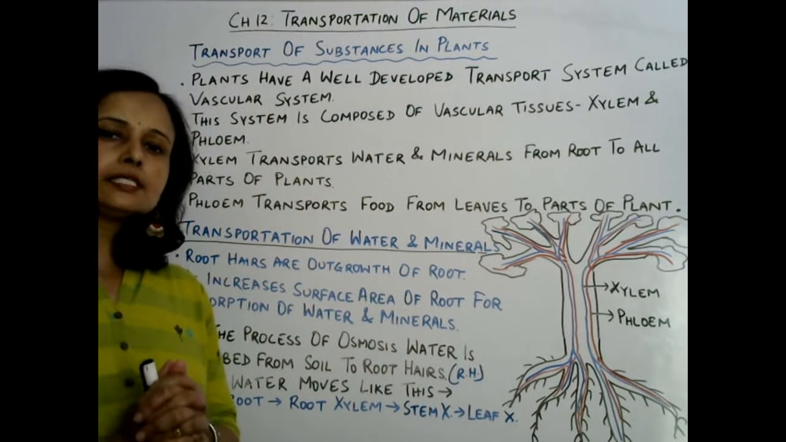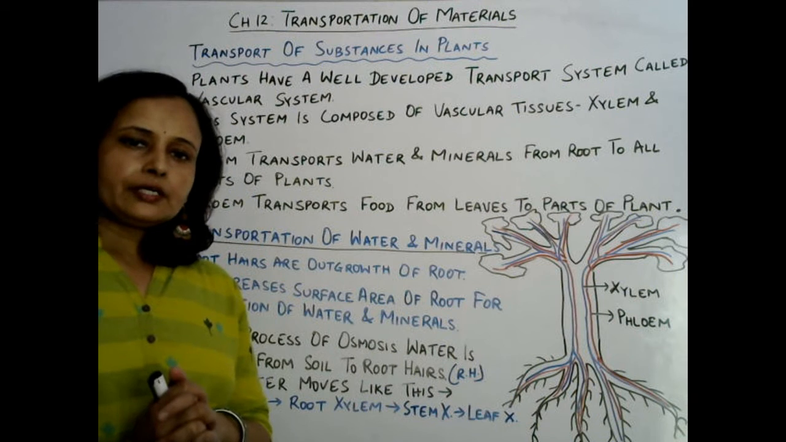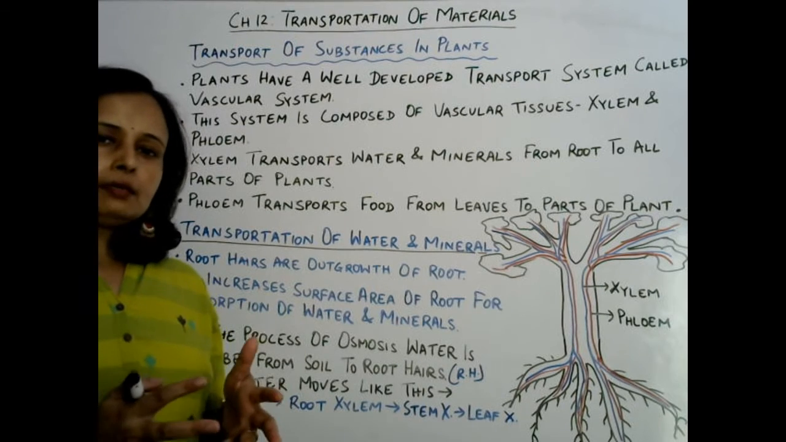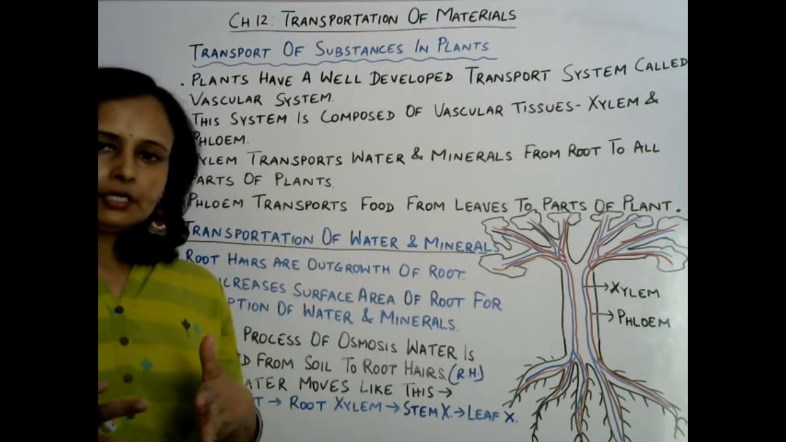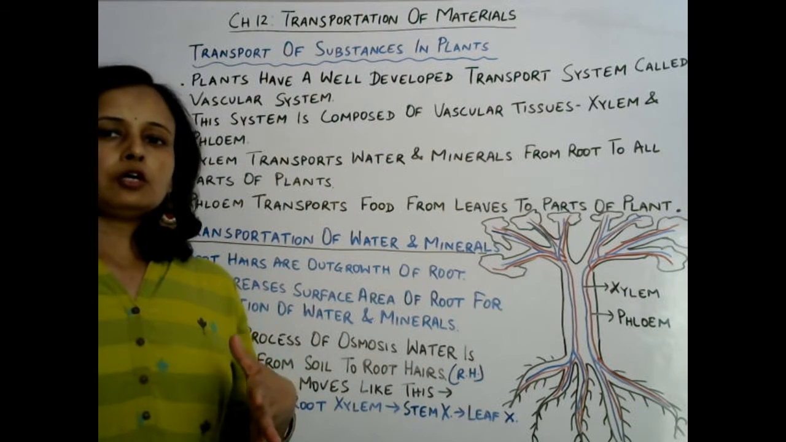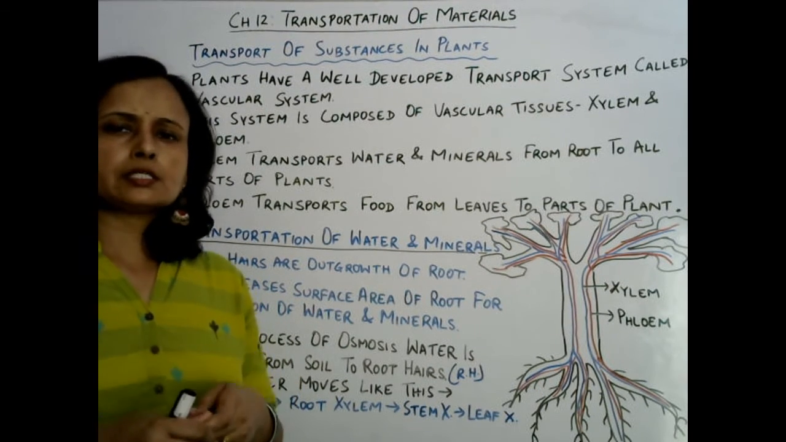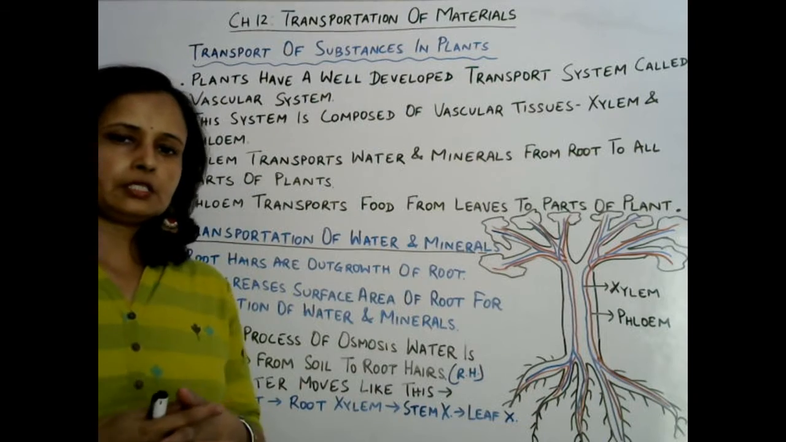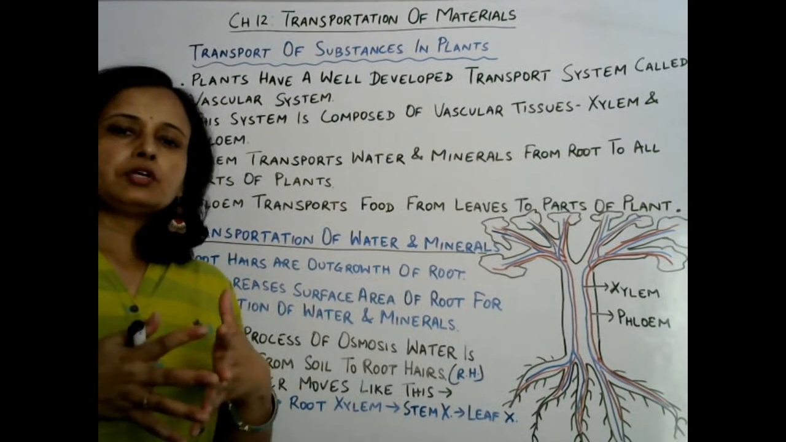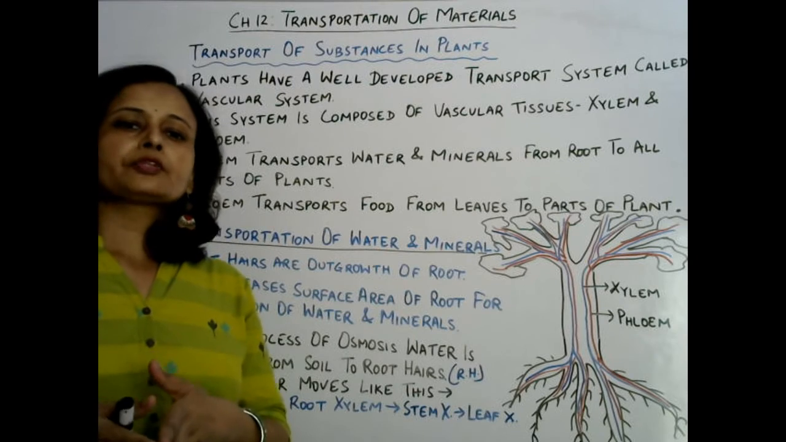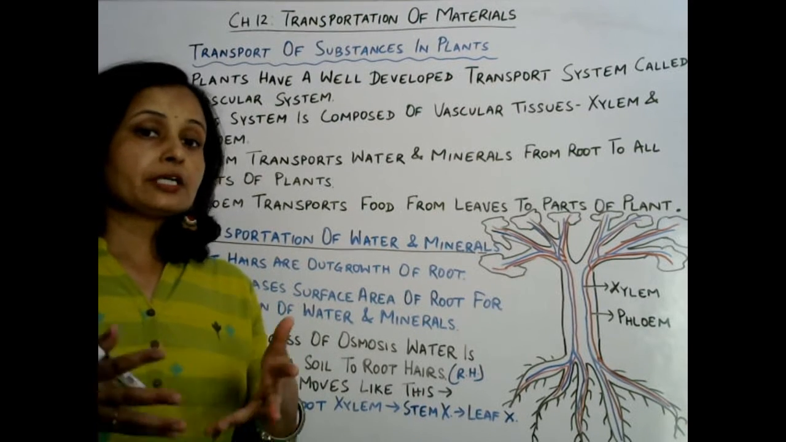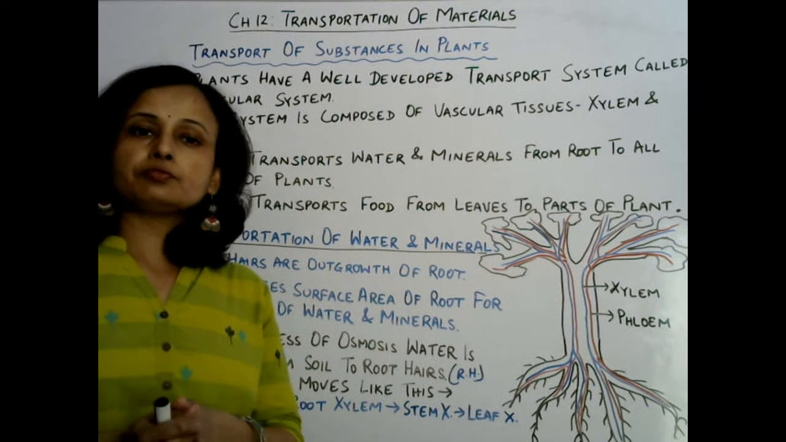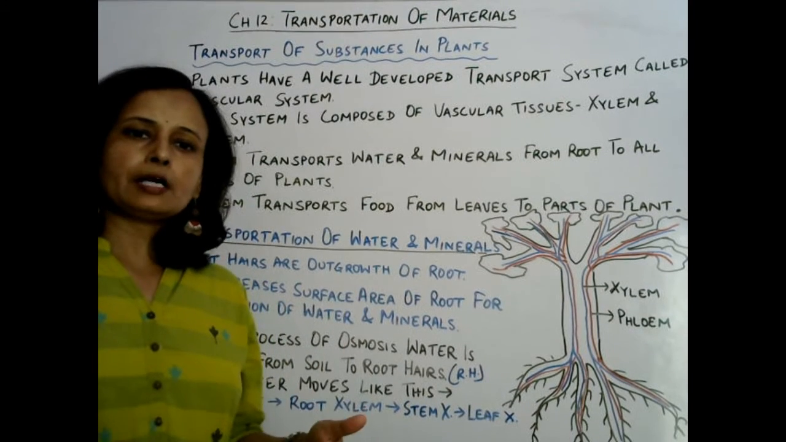This system is composed of vascular tissues. Those tissues are xylem and phloem tissues. Xylem tissues transport water and minerals from the root to all parts of the body, whether it is a stem, different branches or leaves, fruits, whatever these are. Just like that, phloem transports food from leaves to different parts of the body, because food is manufactured in leaves only. So phloem transports food from leaves to all parts of the body.